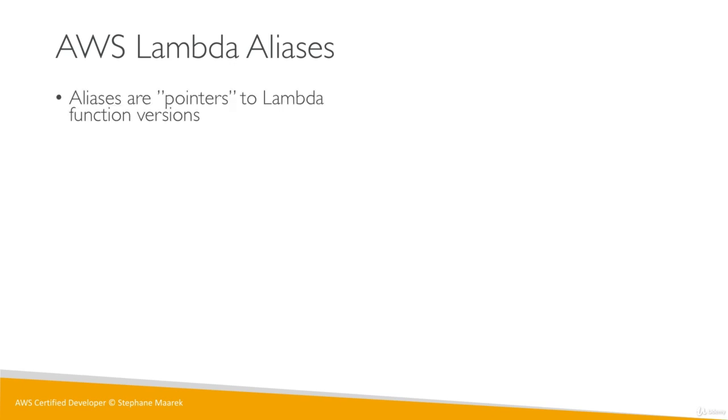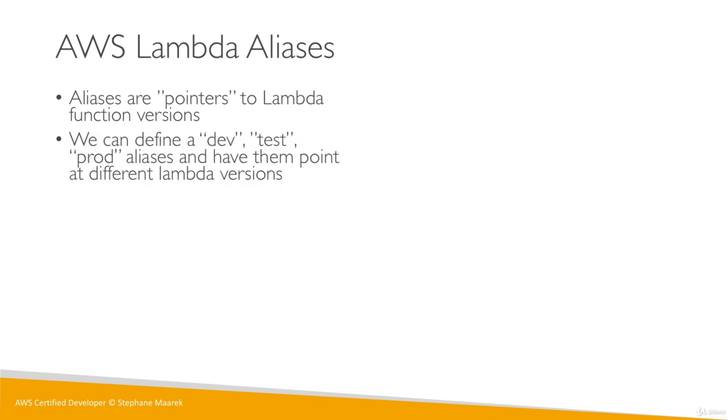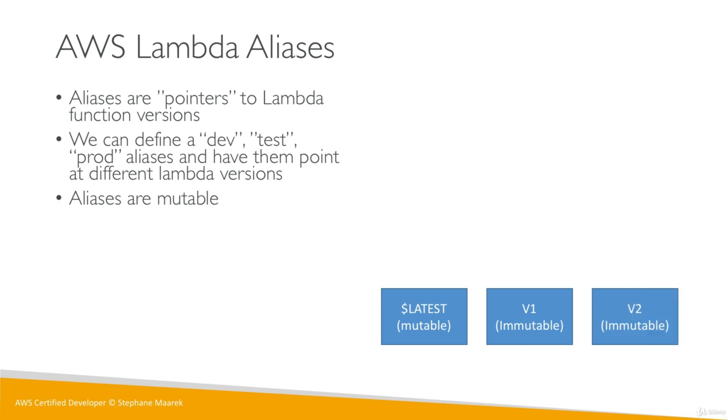And so aliases are pointers to Lambda function versions. So versions were immutable and aliases are not. So we can define, for example, a dev, test, and prod alias, and we point them to different Lambda versions, and we can change these pointers over time because they're mutable. So here is our latest Lambda function version. It's mutable, but we also have v1 and v2. Now we can create a dev alias, which represents our development environment, which most likely we want to point at the latest function we have. So we'll point the dev alias to latest.